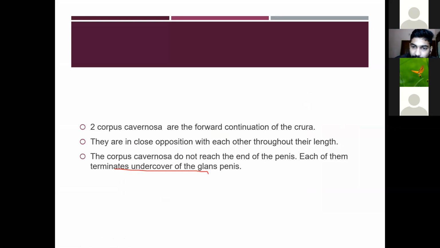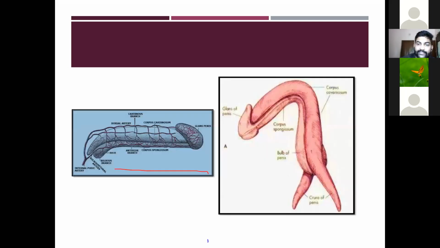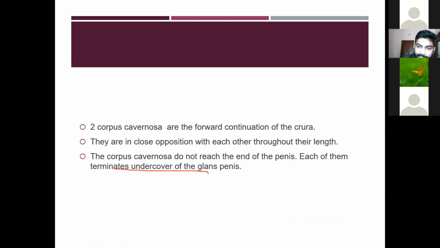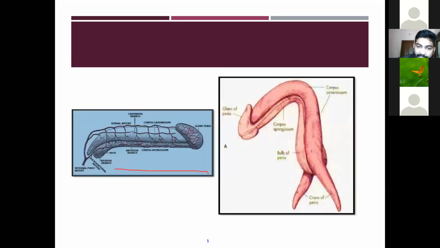Okay, so we have already discussed that it is the continuation of the crura of the root of the penis. Okay, so they are in close opposition with each other throughout their length. They don't meet anywhere. Then the corpus cavernosa do not reach the end of the penis. Okay, so in this picture you can see the corpus cavernosa does not reach the end of the penis. It ends below the glans penis. Okay, each of them terminates under cover of the glans penis.